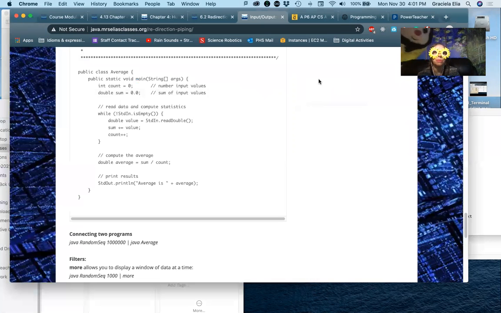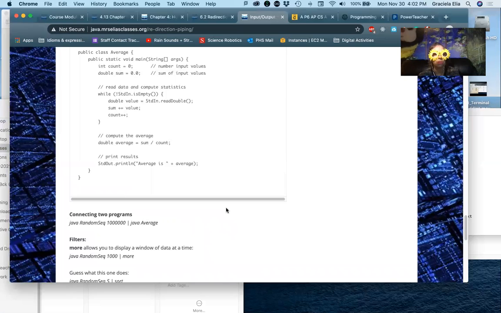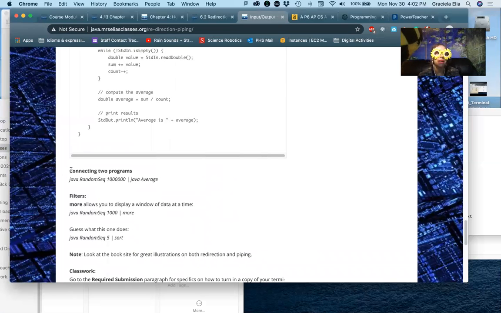Now I want to do something even cooler. This bee is in my way. Get out of here. All right, so we're going to do now something called piping, which is actually connecting two programs. Take a look.